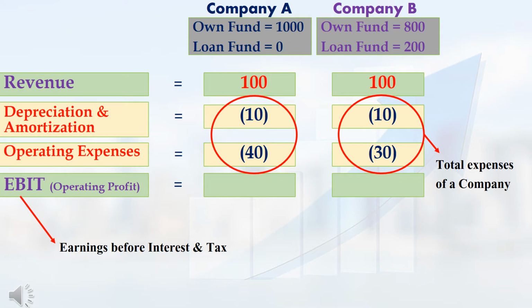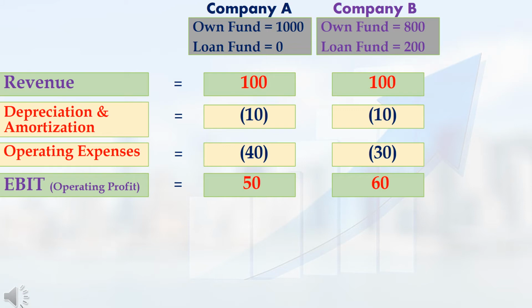From the revenue, if I deduct total expenses, then the balance amount is called EBIT, that is earnings before interest and tax. First, in company A, revenue 100 rupees minus depreciation and amortization 10 rupees minus operating expense 40 rupees. Balance I will get 50 rupees. This 50 rupees is the EBIT of company A. Similarly, in company B, revenue 100 rupees minus depreciation and amortization 10 rupees minus operating expense 30 rupees. Balance I will get 60 rupees. This 60 rupees is the EBIT of company B.